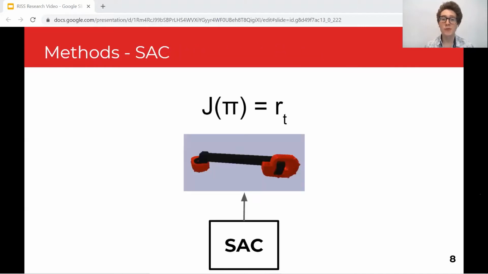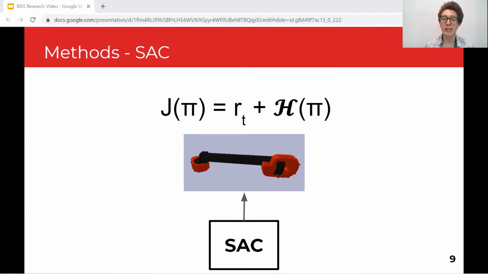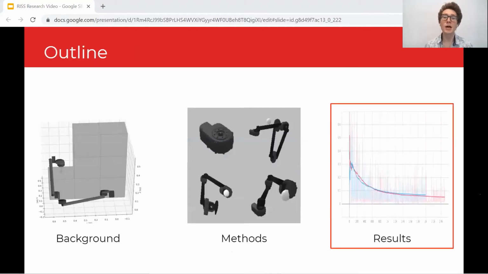Most reinforcement learning algorithms use an objective function pictured here, where the objective J of the policy pi, which is just the actions we're taking, is equal to the total sum of the rewards that we achieve. And these rewards are gained by getting as close to the goal position as possible for our project. But soft Actor-Critic adds on an entropy term, which tries to get the policy to be as random as possible, or to have these design variables be as different as possible. So we implemented these algorithms, and now we're going to talk about some of the results that we saw.